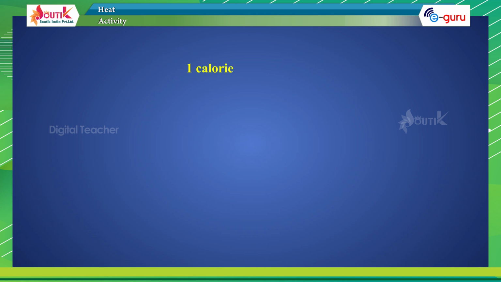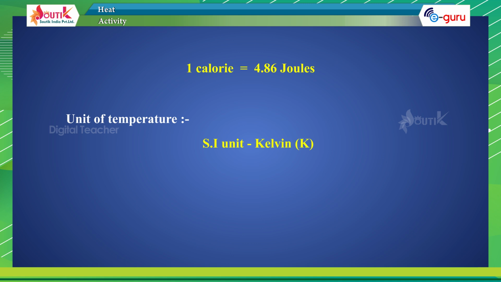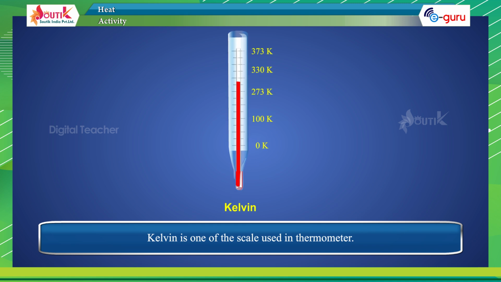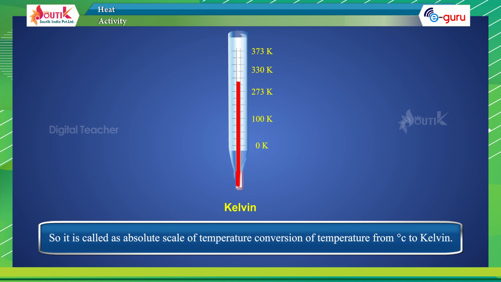1 calorie equals 4.186 joules. The unit of temperature, SI unit, is Kelvin. CGS unit is degree centigrade. Kelvin is one of the scales used in the thermometer. No negative temperature will be attained in the Kelvin scale, so it is called the absolute scale of temperature.